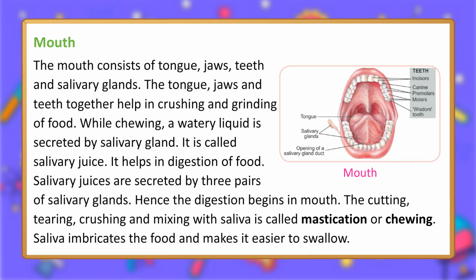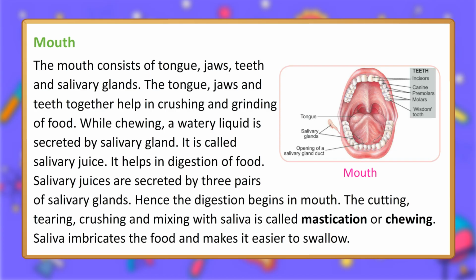Mouth. The mouth consists of tongue, jaws, teeth and salivary glands. The tongue, jaws and teeth together help in crushing and grinding of food. While chewing, a watery liquid is secreted by salivary glands. It is called salivary juice. It helps in digestion of food. Salivary juices are secreted by 3 pairs of salivary glands. Hence the digestion begins in the mouth.